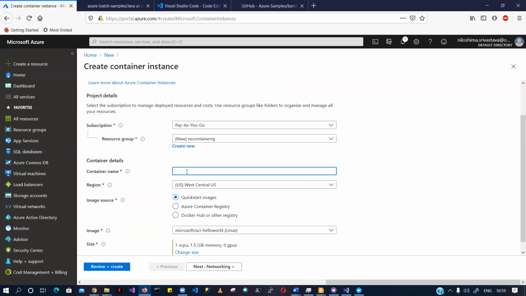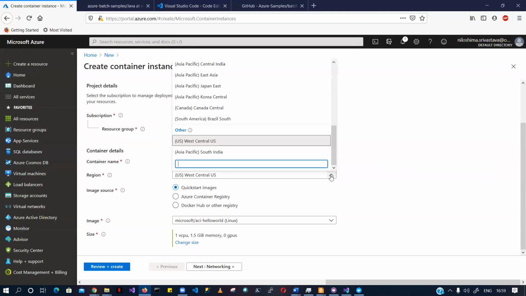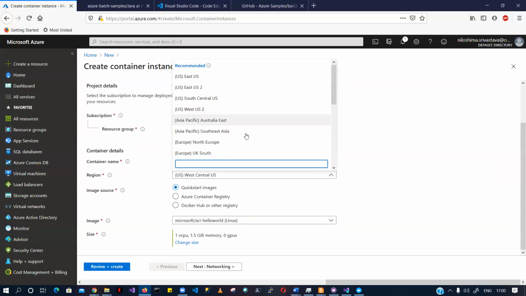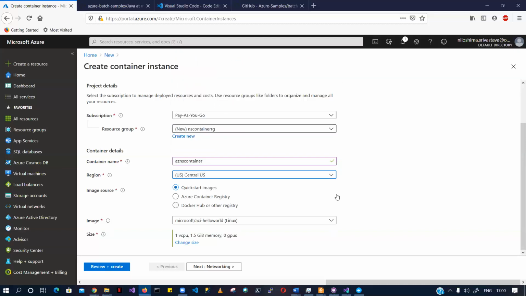Now let's give it a container name, easy NS container. You can see there's a certain naming convention which you have to follow. And what I'm going to do is select a region. West Central US is okay for me. I can go ahead and change the region to Central US as well.